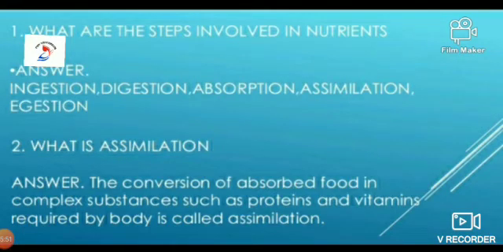And what are the steps involved in Holozoic nutrition? Ingestion, digestion, absorption, assimilation, egestion. What do you mean by assimilation? The conversion of absorbed food into complex substances such as proteins and vitamins required by the body is called assimilation.